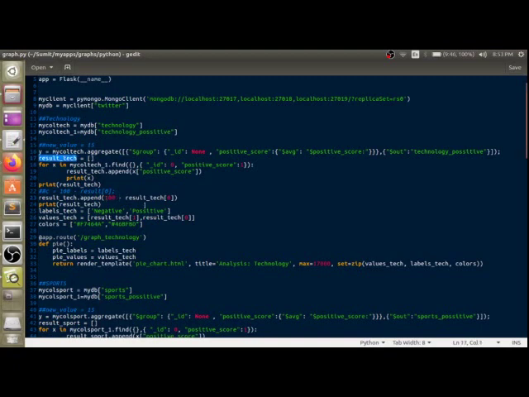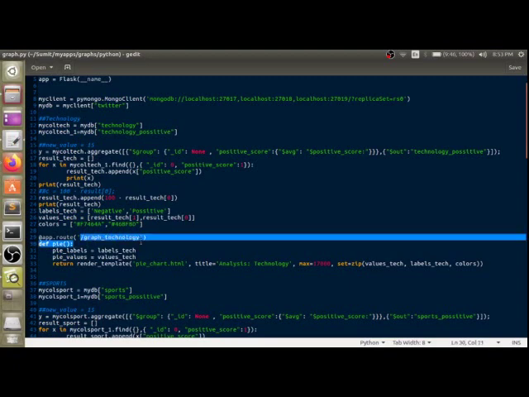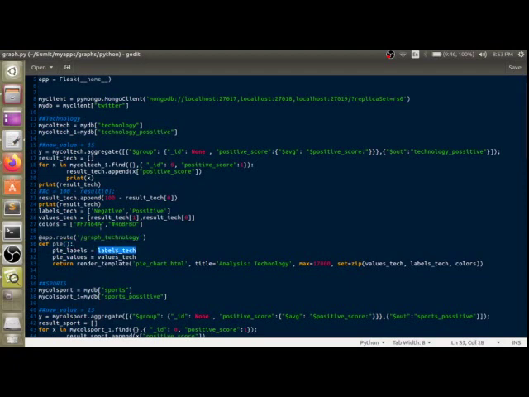Then we have appended the percentage. The appended percent is the positive percentage, so we need a negative percentage, so we have subtracted it from 100. So now we have both negative and positive inside the list. Now we are putting both the values inside the list of value text, and we have mentioned the colors. Whenever the page runs with slash graph technology at that port in Node.js, this py function will run, and it will take labels from the values in the list which we have created and mentioned in another list, and we will render the pie chart template which we have made to render the graphs on the web page.